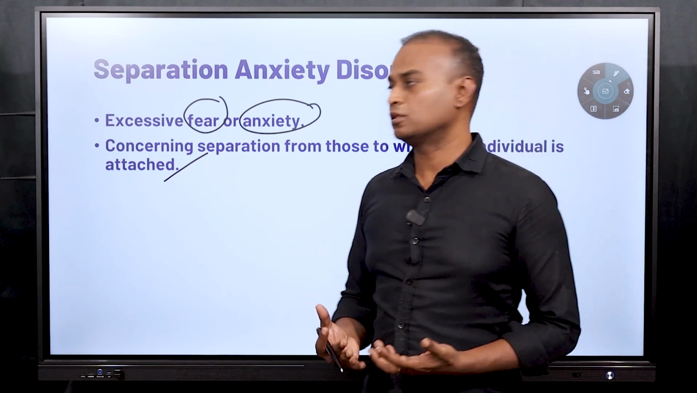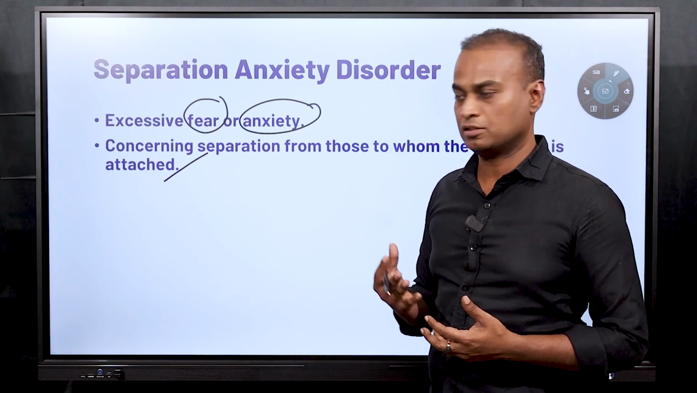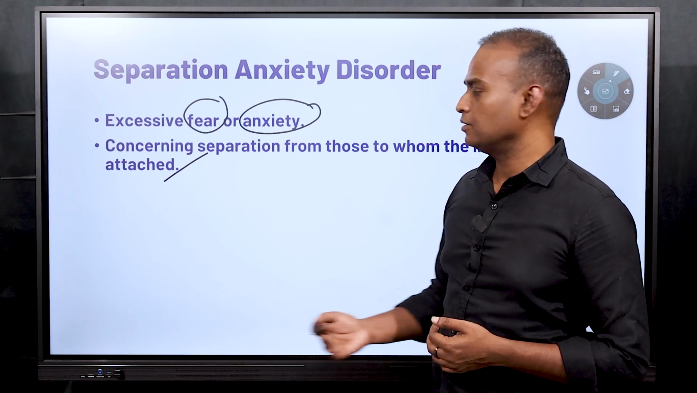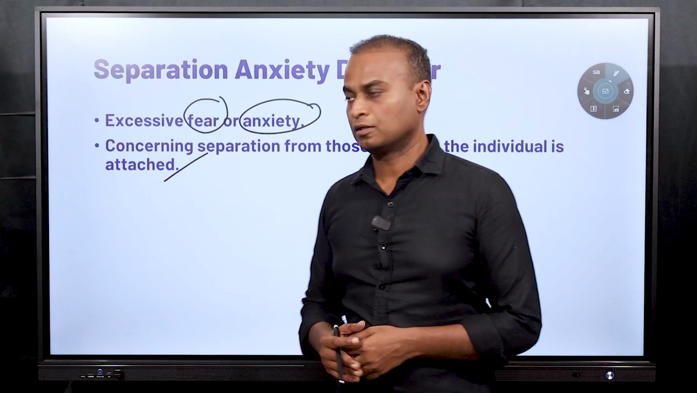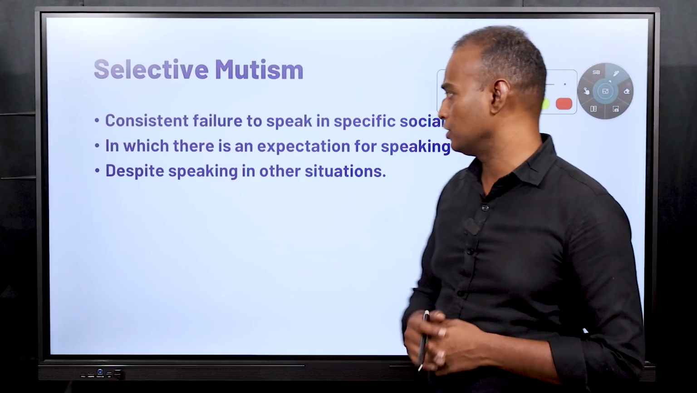If you are undergoing this and you have the criteria which is coming under psychological disorder, basically this is the immediate fear or future anxiety about separating from a person. So this is known as separation anxiety disorder. Next one is selective mutism.